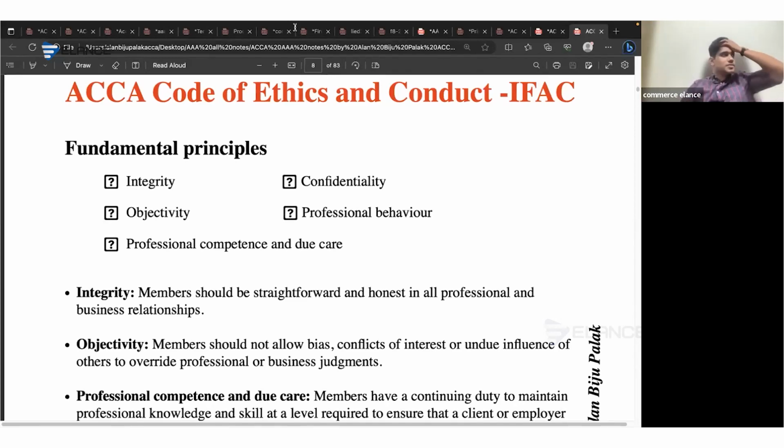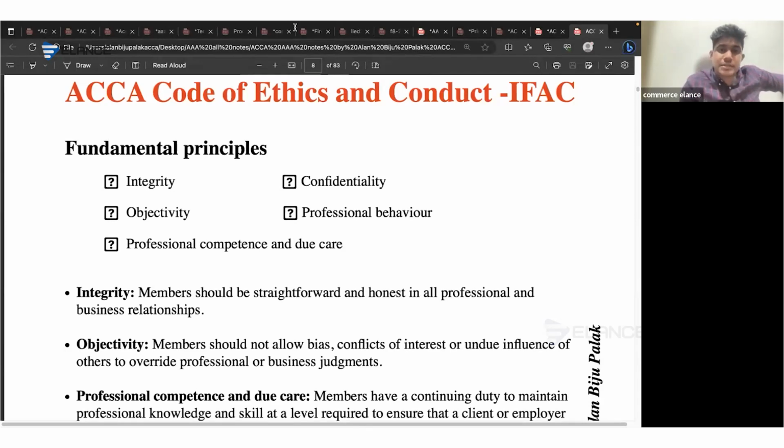Say, for example, if it is mentioned in the scenario that the audit partner's brother is working with the client company and the brother has conducted a fraud in relation to the payroll, and one of the junior auditors has reported this to the audit senior, and the audit senior has mentioned to the audit junior that he is the audit partner's brother, therefore we are not required to take any action in relation to this, and he has just asked him to wipe off the evidences in relation to the fraud.